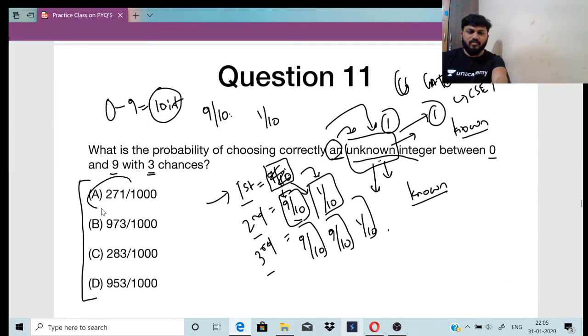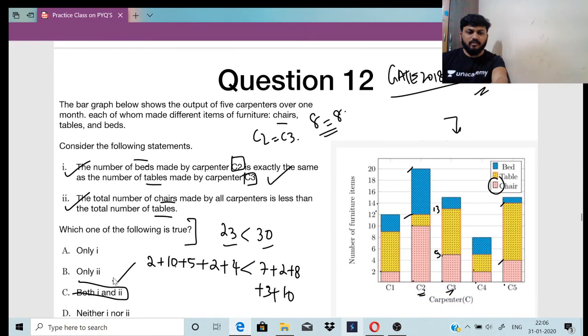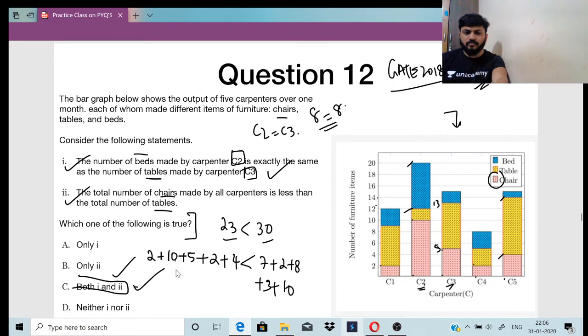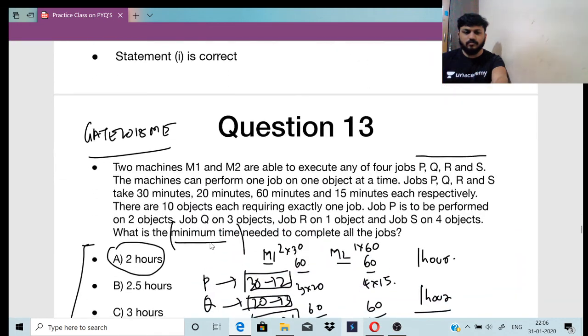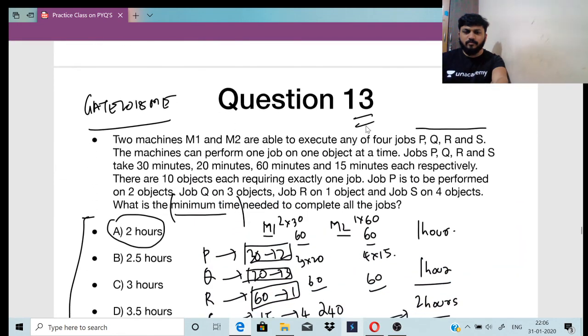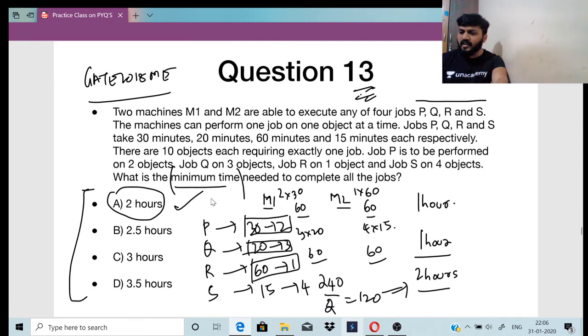Question 11, A was the answer for it. This was a question on probability. Question 12, C was the answer for it, right? Question 12, C was the answer. Question 13, A was the answer again.